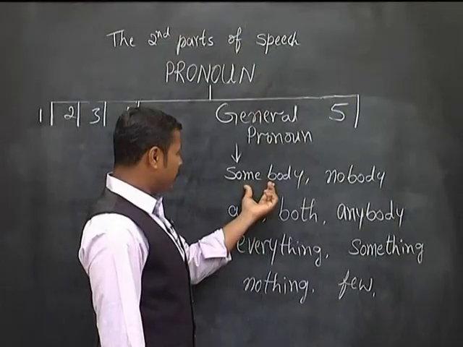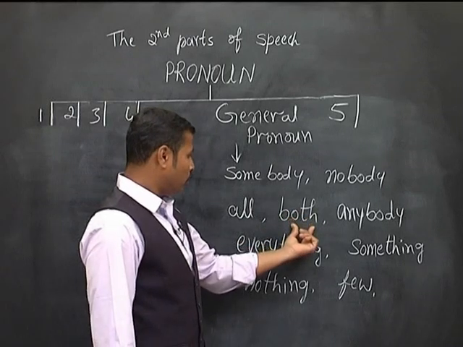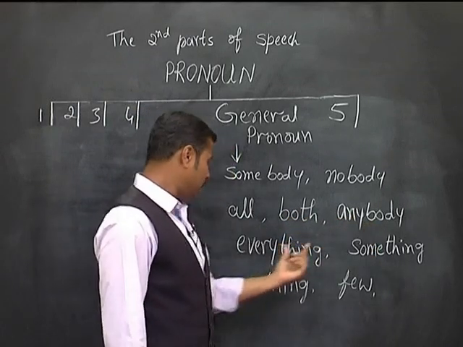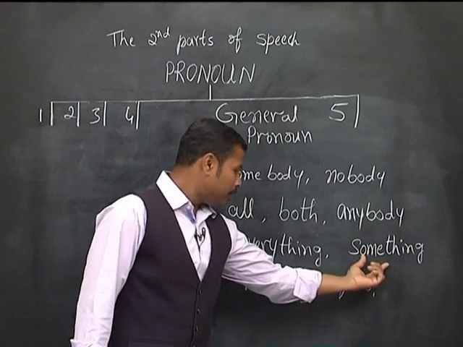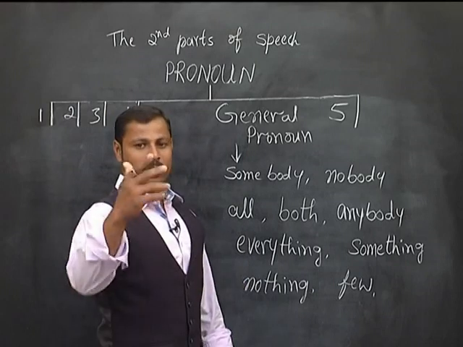But somebody means an unknown person, that can be used for girl or for boy. All means whole. It can be used only for boys or only for girls or for boys and girls. Like these, pronouns are called general pronouns. They are somebody, nobody, all, both, anybody, everything, something, nothing, few, and some more words are there.